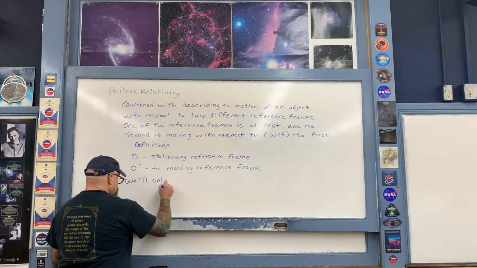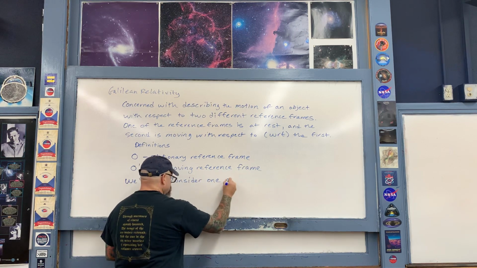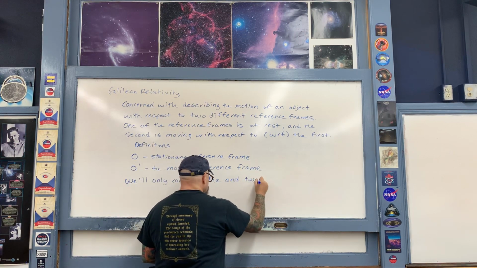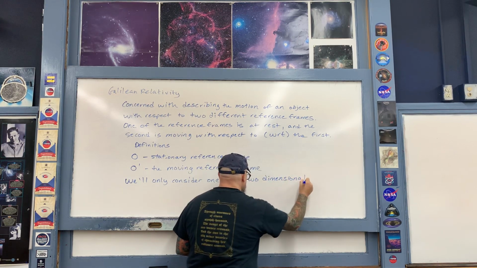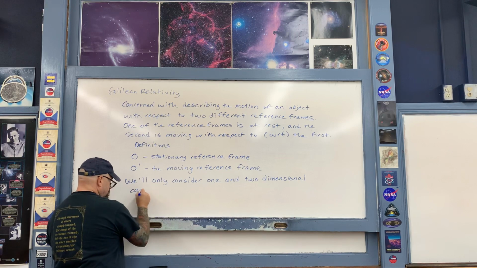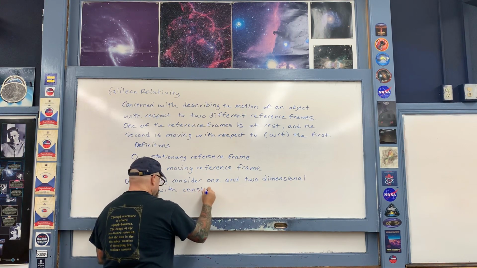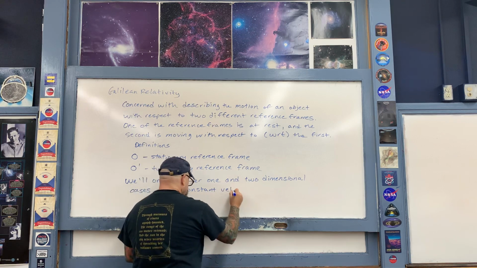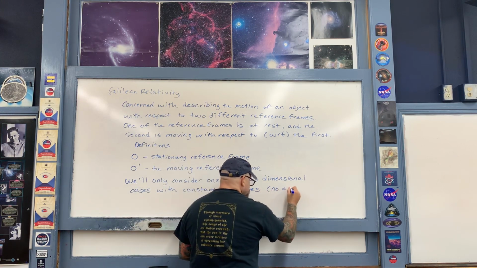So we'll only consider 1 and 2-dimensional cases with constant velocities. So no accelerations. So we're simplifying.